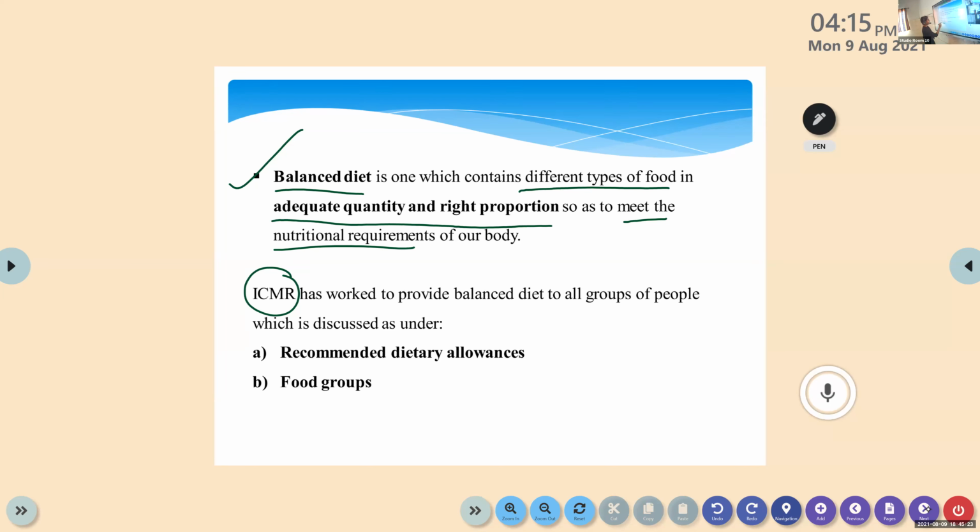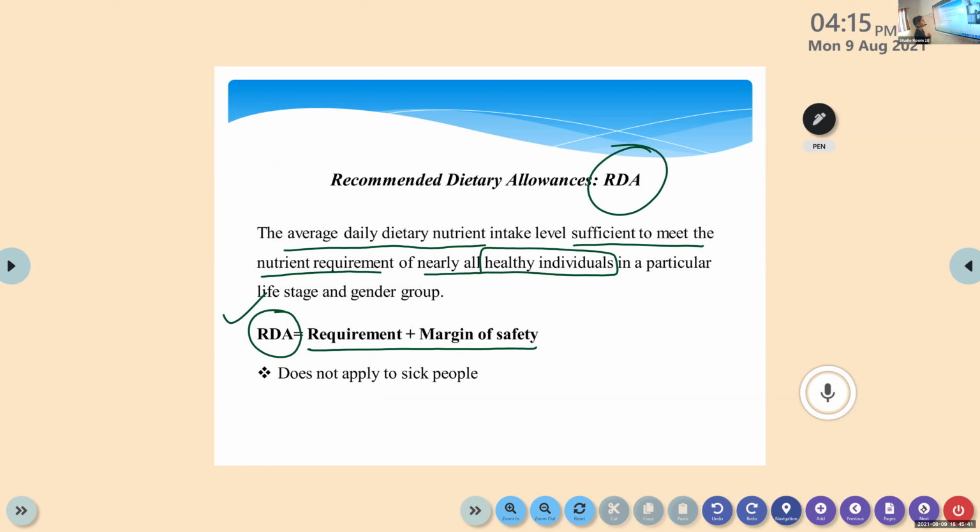So first one, that is RDA, the famous MCQ. What is the full form of RDA? Recommended dietary allowance. Then we have food groups. So we need to consider these 2 points while planning a balanced diet for a person. RDA, recommended dietary allowance. Nestle, can you read?